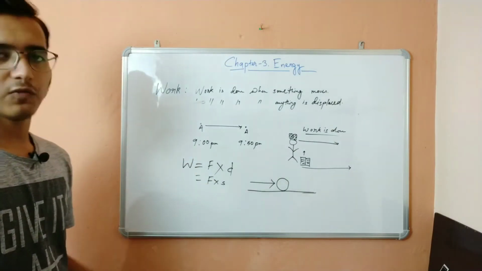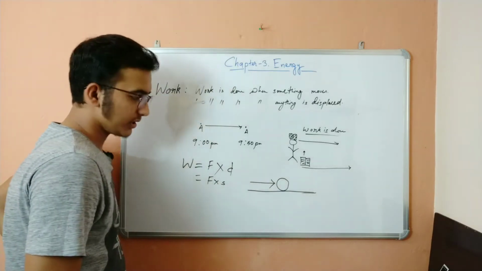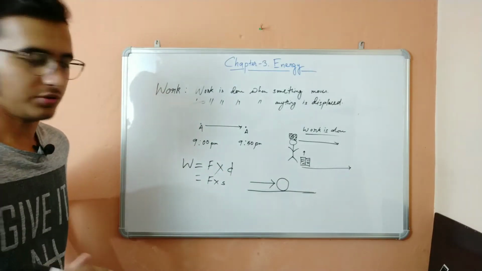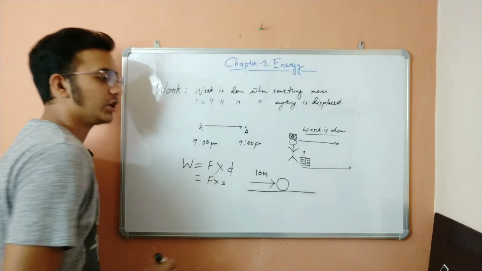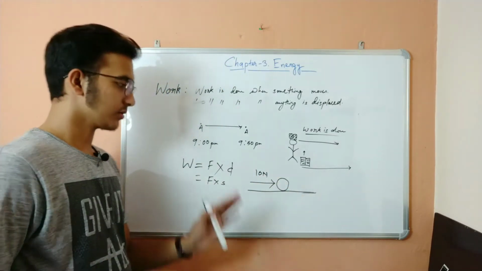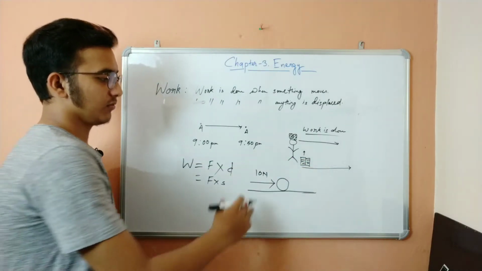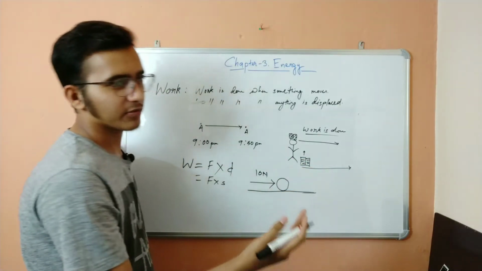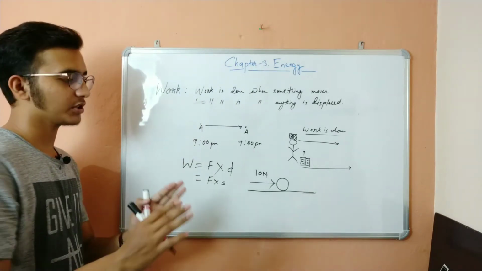Now you are applying a force in one particular direction, isn't it? And that force has a magnitude. Suppose you are applying 10 Newton of force. Force is measured in newtons. So 10 Newton of force you are applying from this direction, and what will happen? You are applying force means what? You are kicking the ball, you are punching the ball, you are applying force.